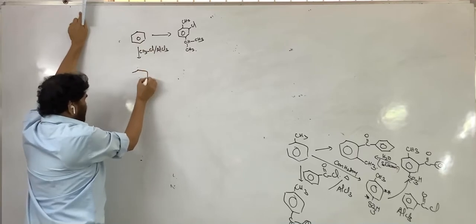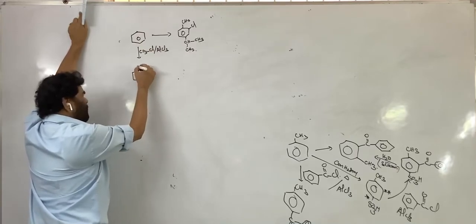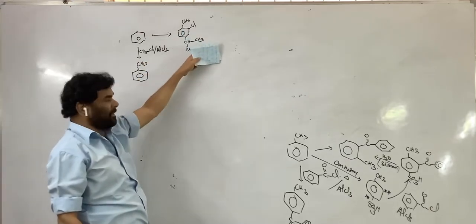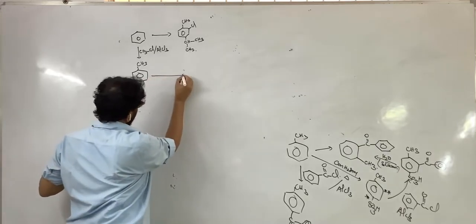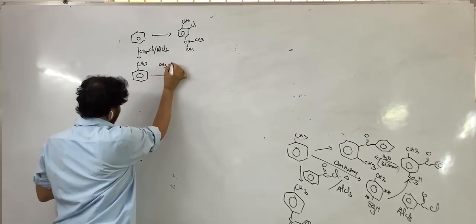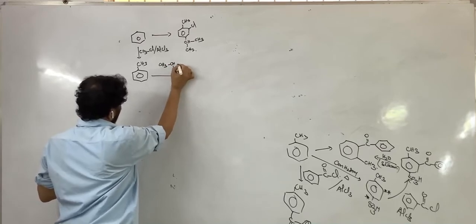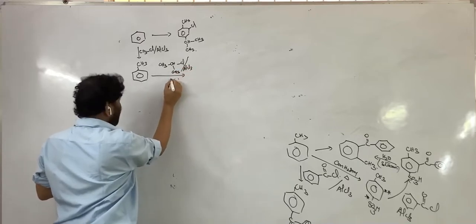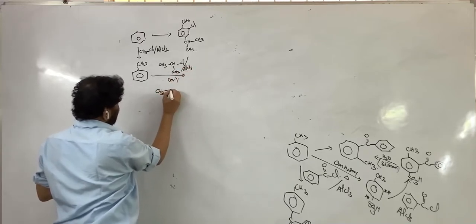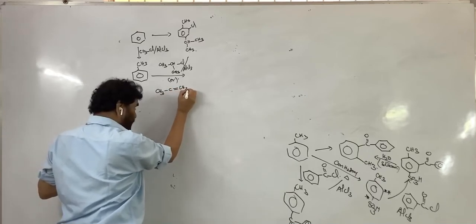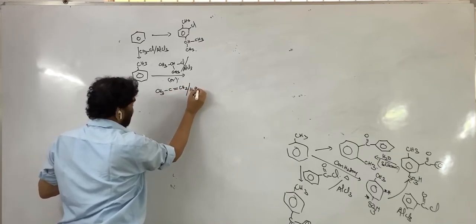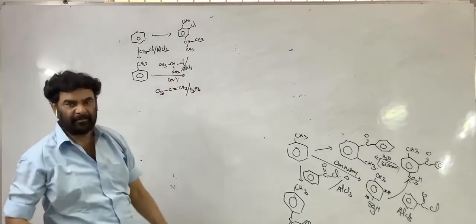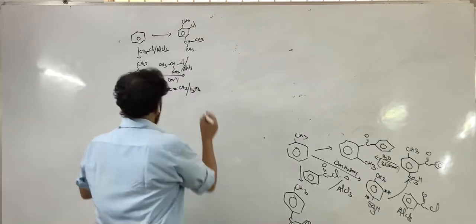This methyl group is introduced, and toluene is formed. No new reaction, we know that. Now introduce this group. How to introduce it? You can use isopropyl chloride, CH3 CHCl CH3, with AlCl3, or you can use propene, CH3 CH double bond CH2, in the presence of H3PO4. These two are the sources for the isopropyl carbocation. Right?